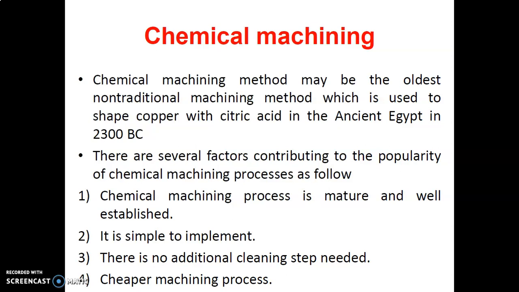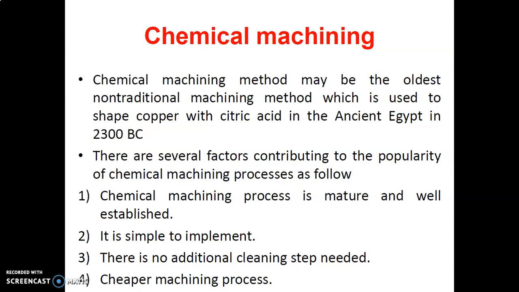There are several factors contributing to the popularity of the chemical machining process. As we have discussed, the chemical machining process is mature and well established. You can see this process was developed in 2300 BC. It is a very old process, and since then most people have worked on different parameters under different conditions.